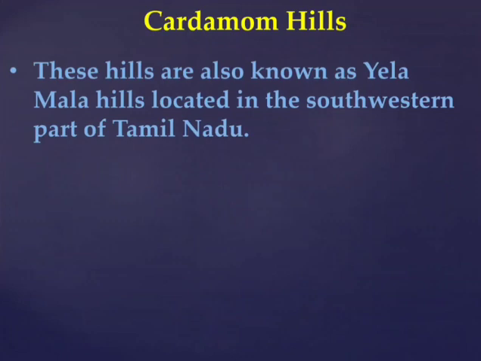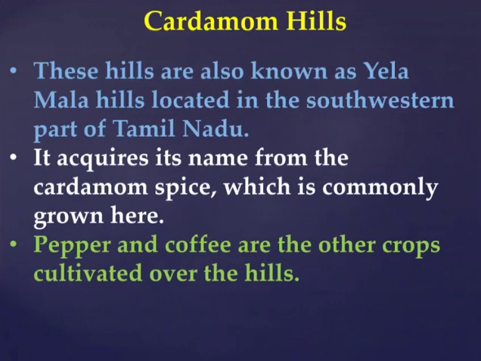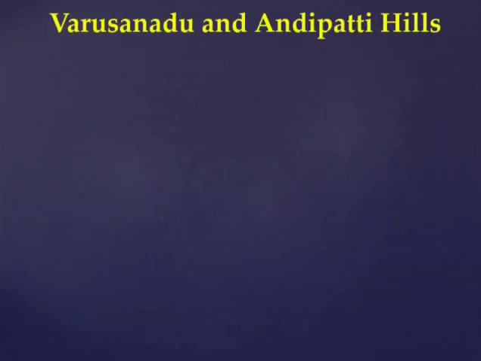Then we are going to see the Cardamom Hills. The Cardamom Hills are also known as the Elamalai Hills. They are located in the southwest part of Tamil Nadu. They acquire their name from the cardamom spice, which is commonly grown here. Pepper and coffee are other crops also cultivated over the hills. They meet the Anamalai in the northwest, the Palani Hills in the northeast, and the Varusanadu and Andipatti Hills in the southeast.